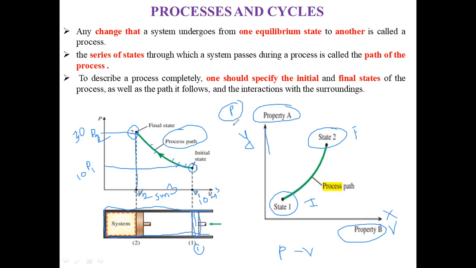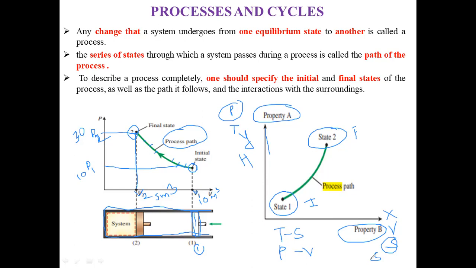Similarly, when we take the value of temperature on the y-axis, and the value of another property, entropy, on the x-axis, then this diagram is known as a TS diagram, means temperature versus entropy diagram. And similarly, we can also take an enthalpy versus entropy diagram. So in this way we can draw the diagram for particular processes.